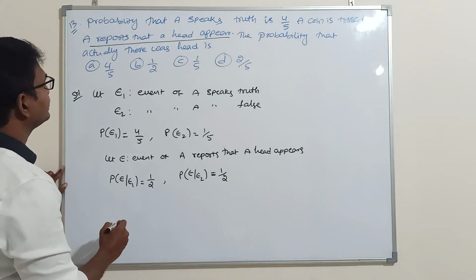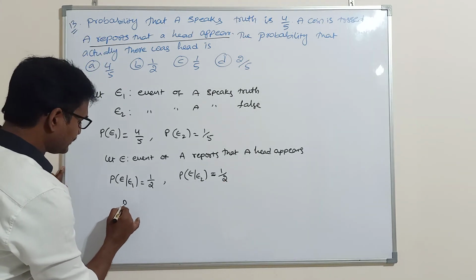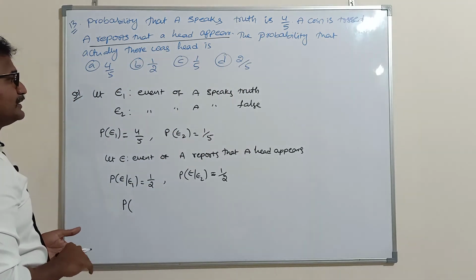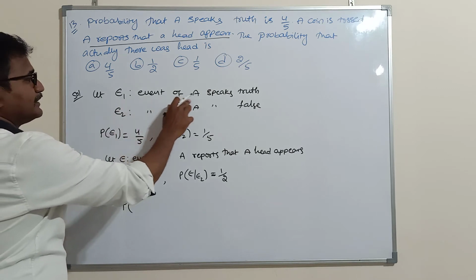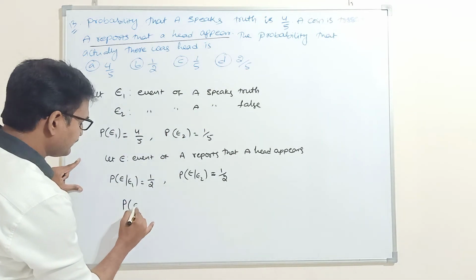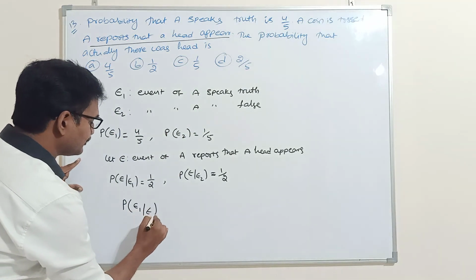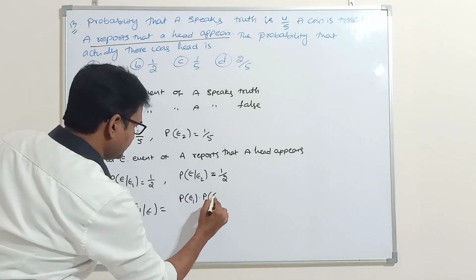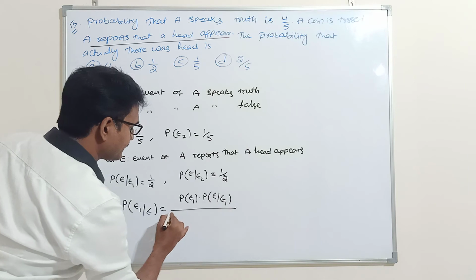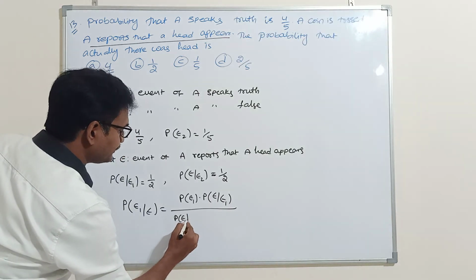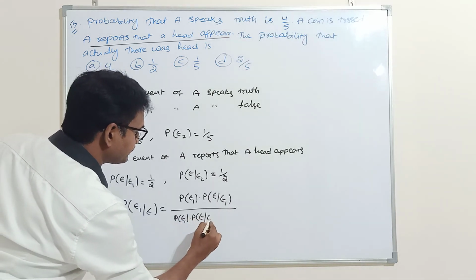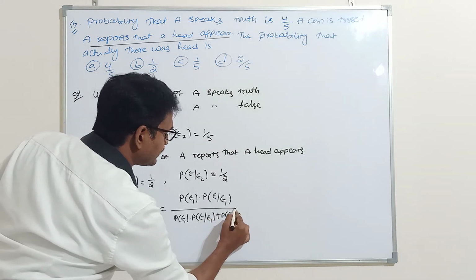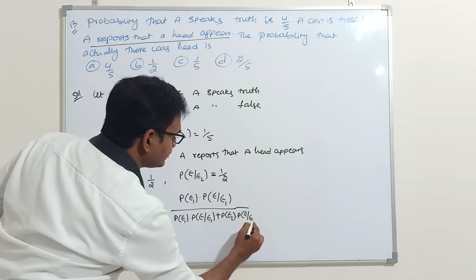Then what do we finally find? The probability that there actually was a head, meaning A speaks truth. E1 given E is how much? P of E1 into P of E given E1, divided by P of E1 into P of E given E1 plus P of E2 into P of E given E2.